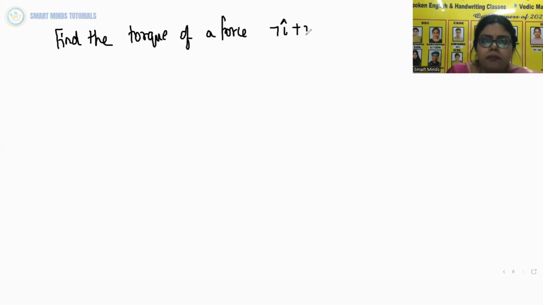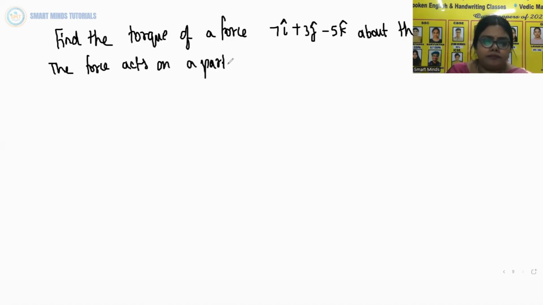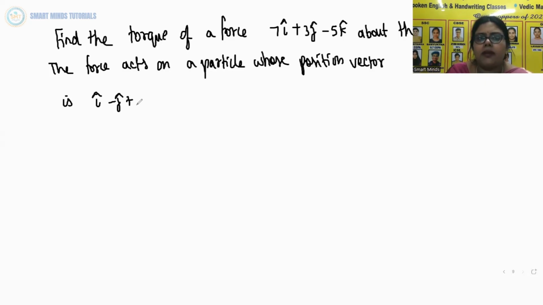Now let us take a numerical. Find the torque of a force 7 i cap plus 3 j cap minus 5 k cap about the origin, where the force acts on a particle whose position vector is i cap minus j cap plus k cap.